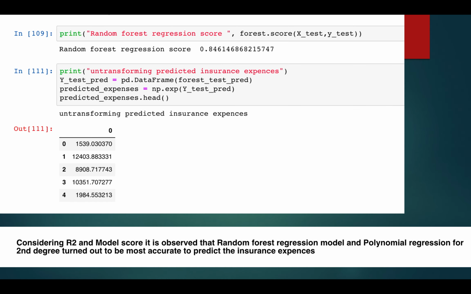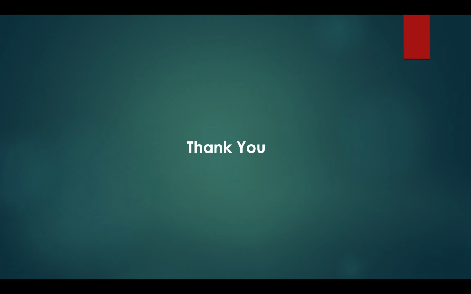We have predicted the score, and the score turned out to be 0.84, which is almost the same as the polynomial regression score. So we can consider either the polynomial regression or the random forest regressor for predicting the insurance premium. That is the conclusion from here. Thank you.